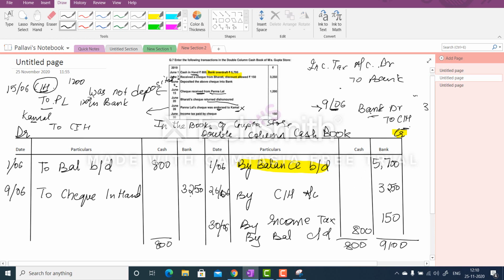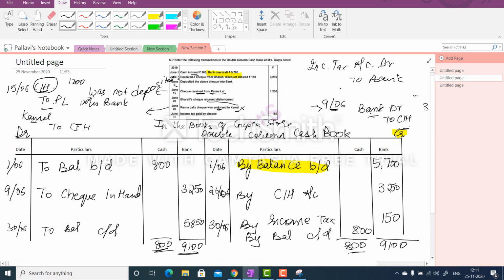So here you have 3250, so the balance on 30th June you are going to write to balance carried down 5850, and now the total here is also 9100.